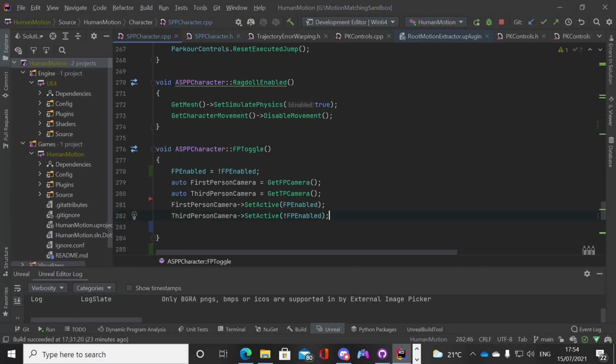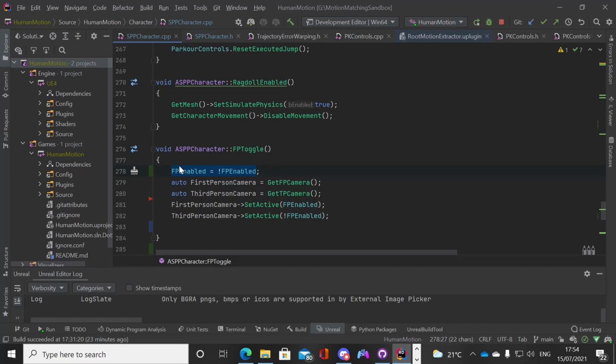So what we've done here is we've gotten our reference to the first person camera component and the third person camera component. And in here we've set it active. So this is the camera that's now active that we want the user to view from. Is this camera active? And this is a boolean. Is it active, yes or no? And this is going to be depending on whether or not the first person enabled is true on the toggle,